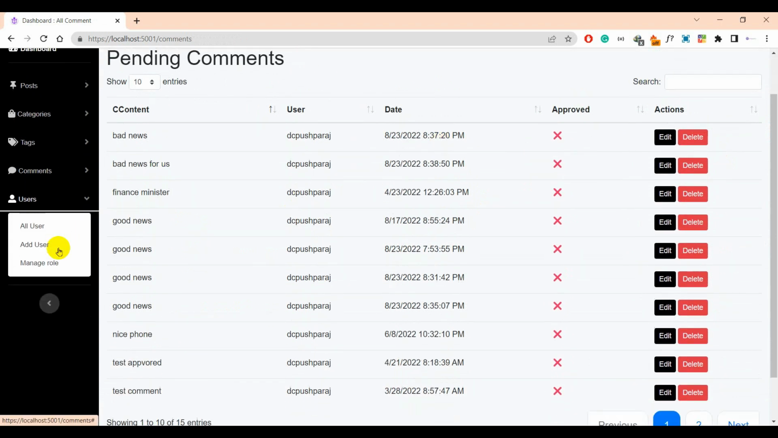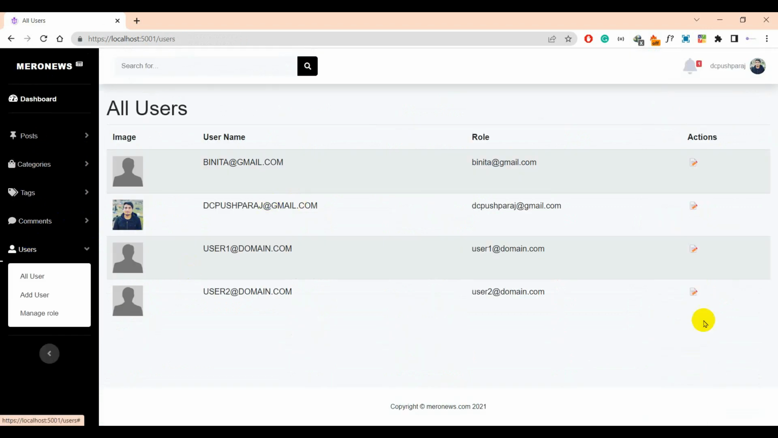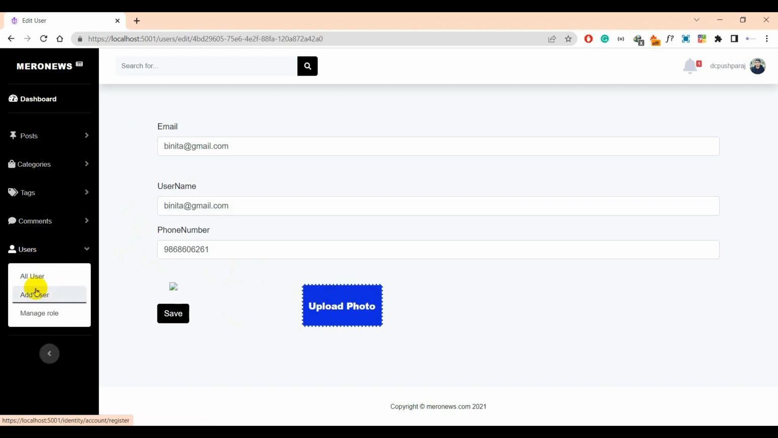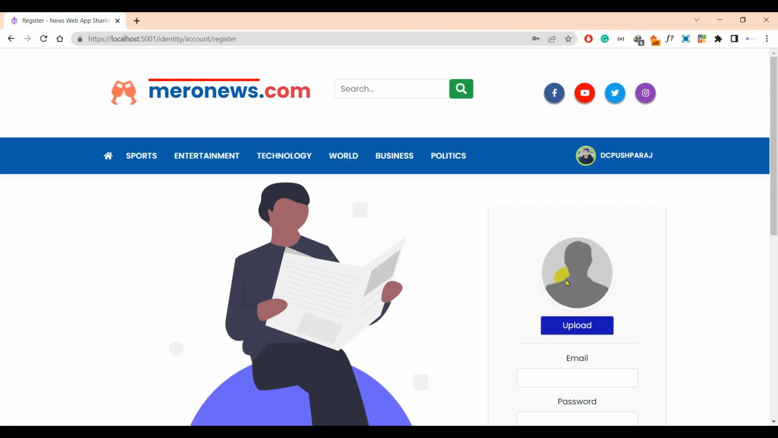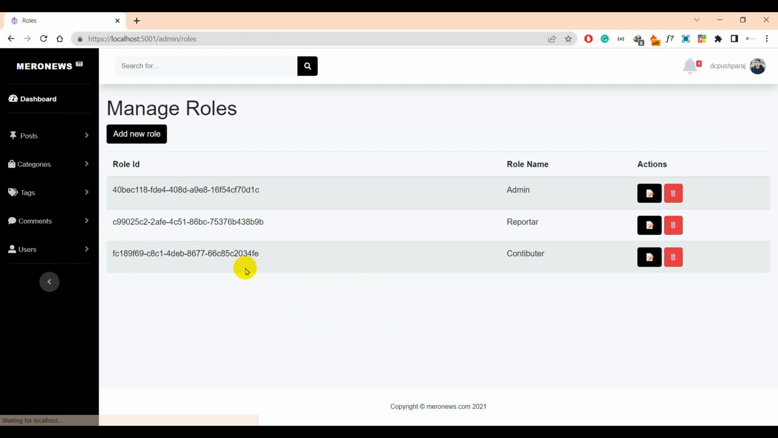Admin user can see all user, can edit user, can update other user profile, can add new user, can manage roles, delete roles.